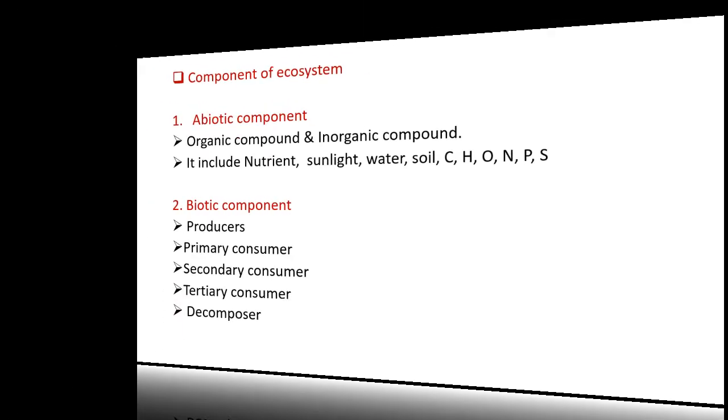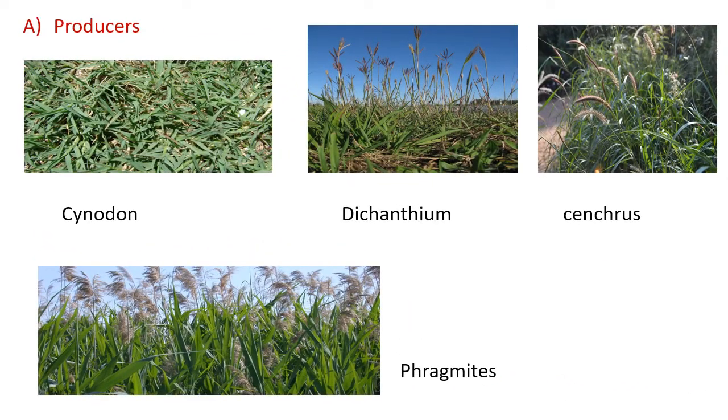Now, what are cropland producers? Cropland producers are mainly autotrophs. They make their own food material by the process of photosynthesis, and the main producer is our selected crop. Along with it, some grasses are in the cropland.